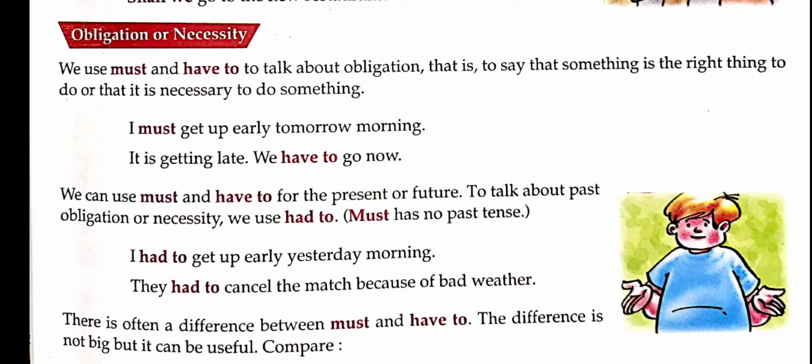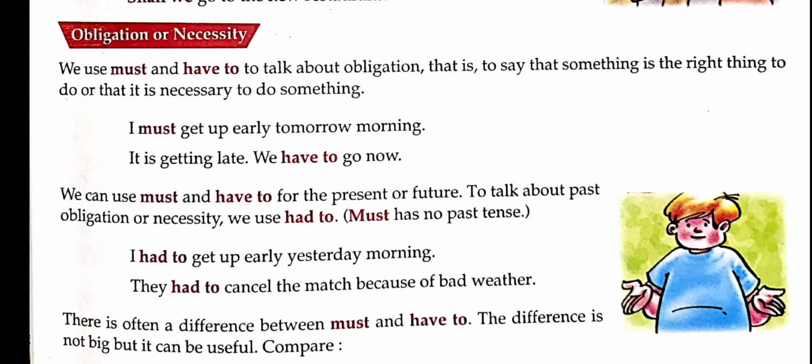I had to get up early yesterday morning. They had to cancel the match because of bad weather. So as you see here in these sentences, these are past activities. I had to get up means yesterday I had to get up early in the morning because I had a match or a paper.